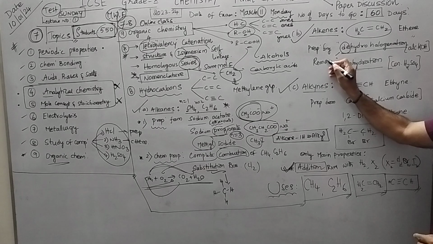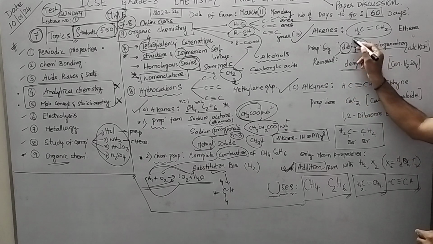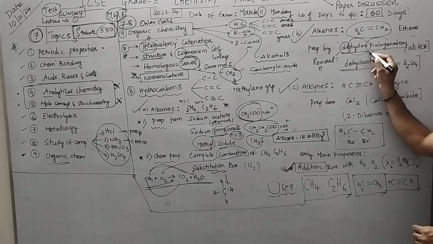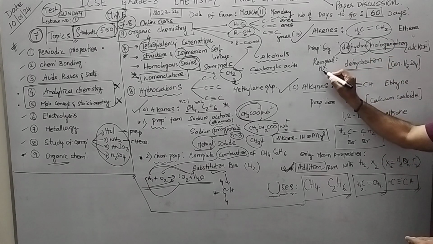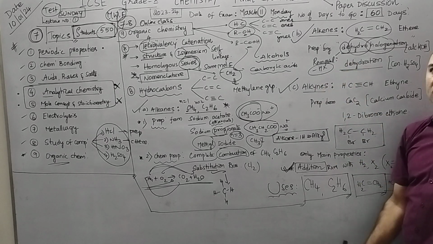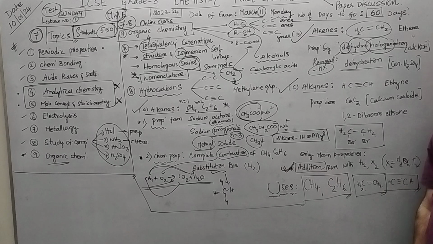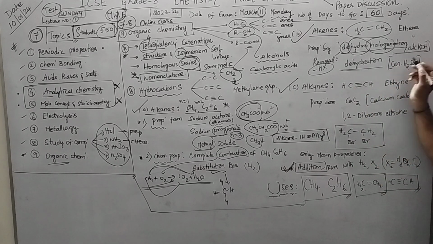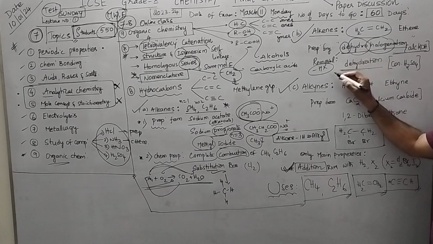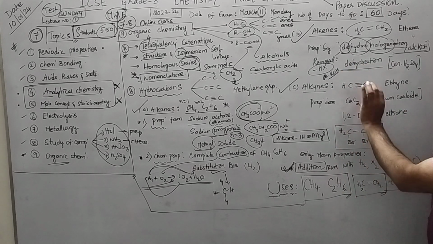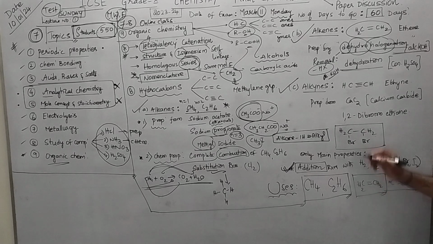Removal. Here you have hydro, meaning hydrogen you have to remove, and halogen X. So removal of hydrogen and halogen is known as dehydrohalogenation. What is the agent for that? I wrote here alcoholic KOH. So dehydrohalogenation is done by alcoholic KOH. You should remember this line alone. Equations and all we will do in the next class.